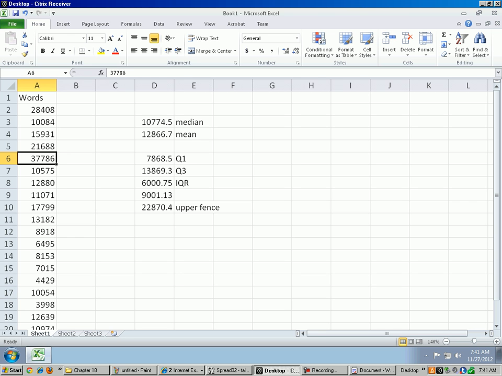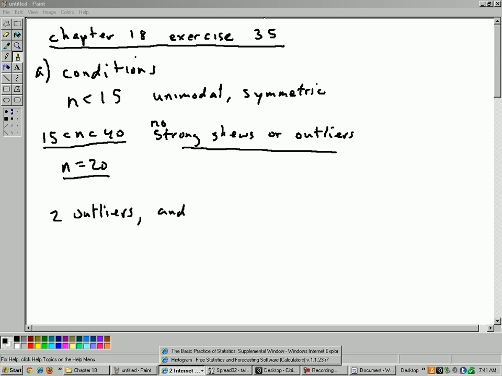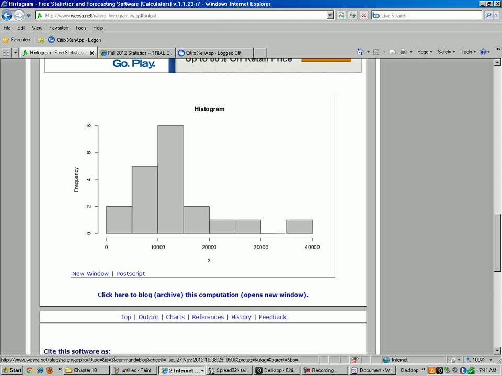All right, so back to the conditions here. When sample size is between 15 and 40, as is the case in this problem, we should not have any strong skews or outliers, but we do. There are two outliers, and I'd have to say that the skew is pretty strong, and a strong skew. Let's take a look at our histogram here. Yeah, there's our histogram. It's pretty skewed.